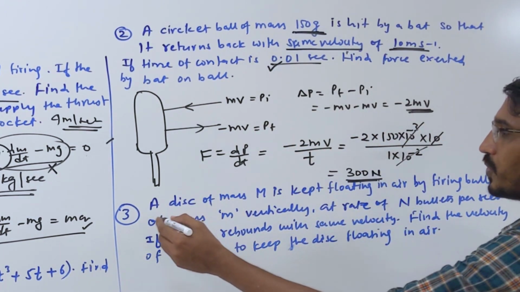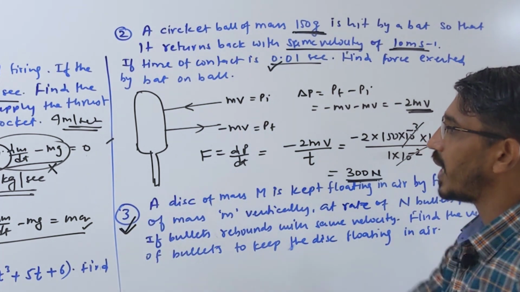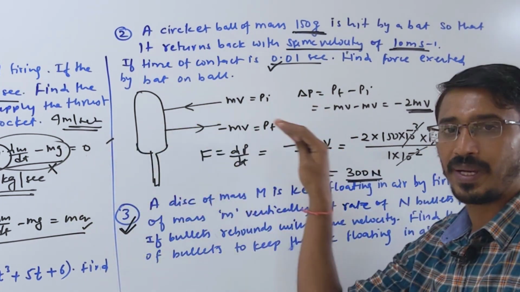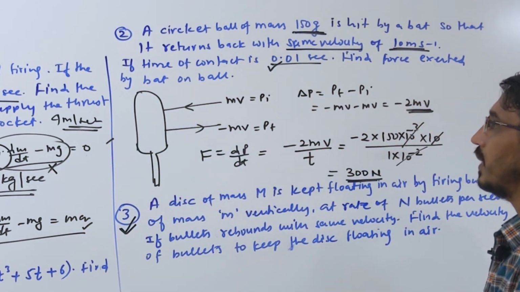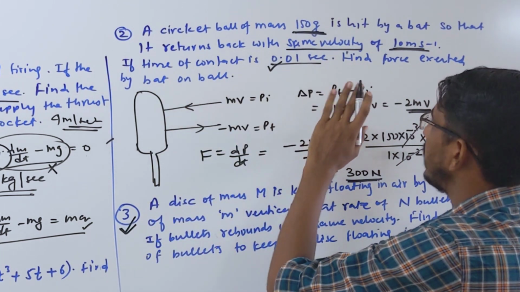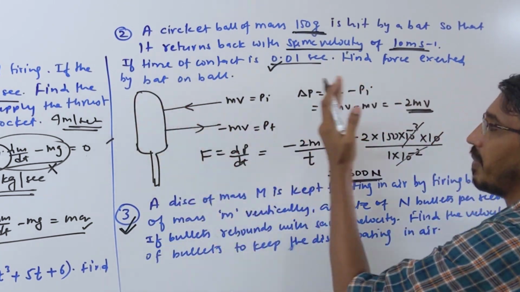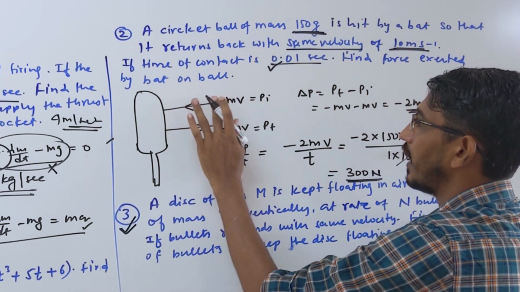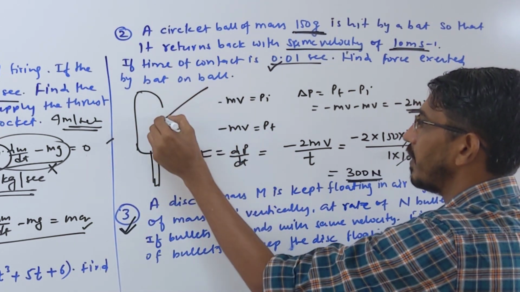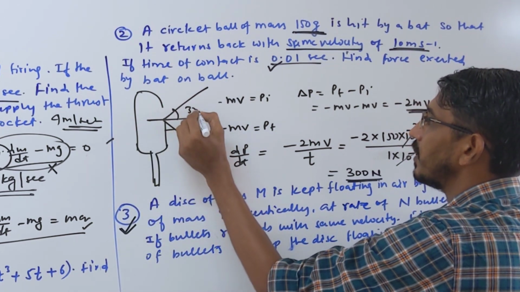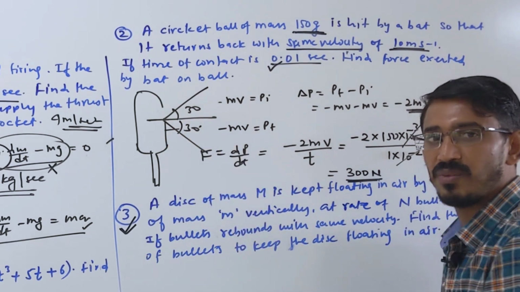This question is very interesting. All these types of questions have been asked in our exam, they are all patterns only. Sometimes, like here I said the ball is coming straight and returning back straight, they did not give an angle. Sometimes they can give an angle, where the ball comes at some angle and returns back. This angle is given as 30 degrees, some angle is given to you.